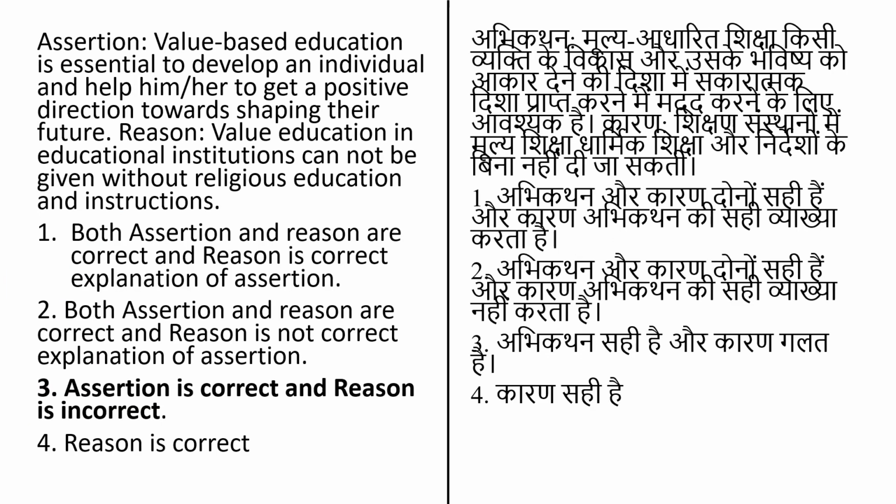That means here the correct answer will be option number 3, that is assertion is correct and the reason is incorrect. Now why is the reason incorrect? Because here we are saying that value education in the educational institute cannot be given. Because of this word, cannot, the reason is incorrect. It can be given.